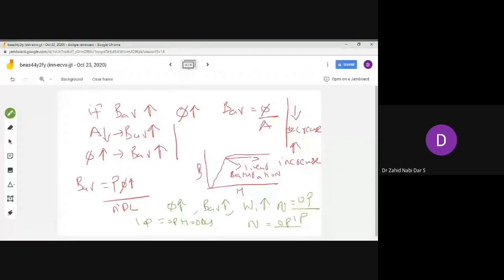So efficiency is output over output plus losses. Now suppose losses are increasing, what will happen to the efficiency? Tell me, Dikshita, what will happen to the efficiency if the losses are increasing? Decreases, sir. So efficiency decreases.